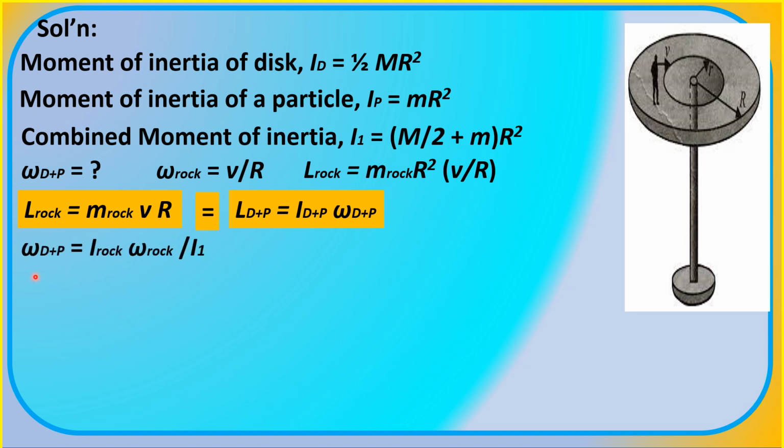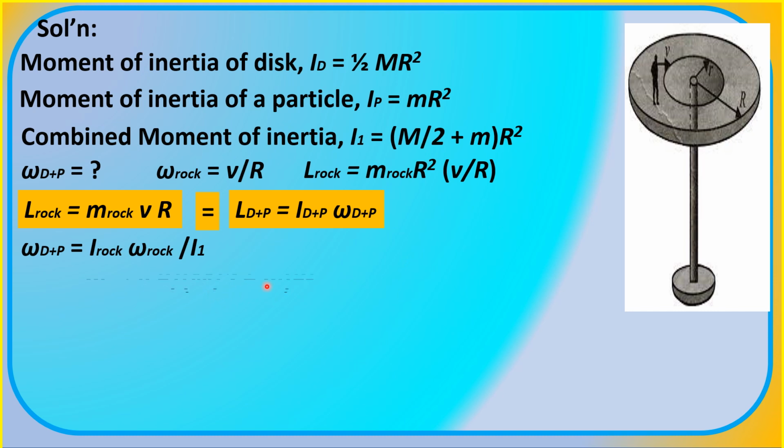So the angular velocity or speed of the disk with the teenager is just equal to the product of the moment of inertia of the rock times its angular speed divided by the moment of inertia, which we determined earlier as I sub 1, equal to big M divided by 2 plus small m quantity r squared.